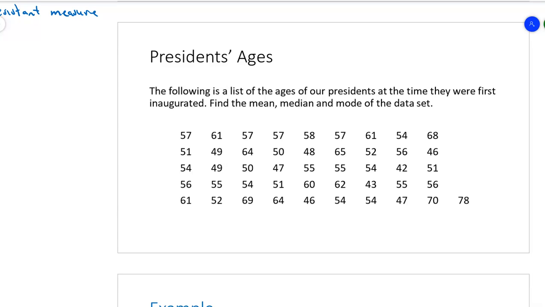All right, this one should be pretty short. This is a couple more examples of mean, median, and mode. And I want to go back to that example we did in class the other day with the presidents' ages, the year that they were first inaugurated.